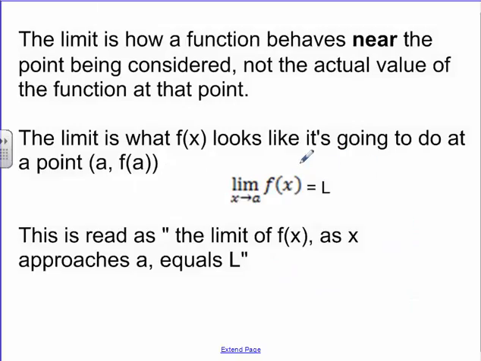So let me read through some of my notes here. The limit then is how a function behaves near a point being considered. But we don't actually care about the point itself, right? Is it actually possible for you to plug in the number of infinity into your calculator? Well, no, it doesn't really work. It's more of like a theoretical concept.